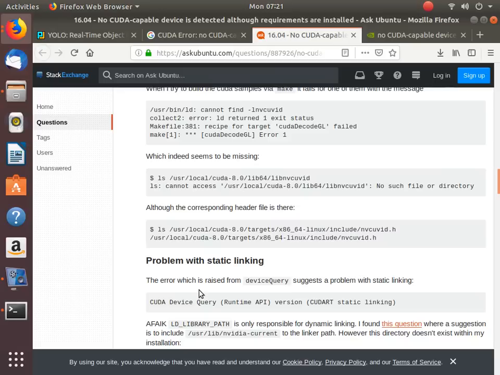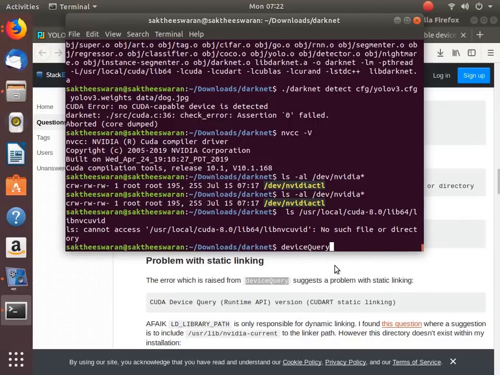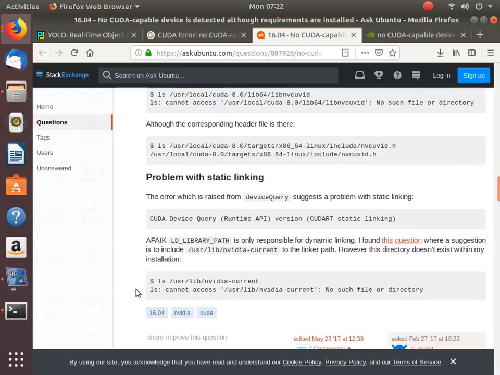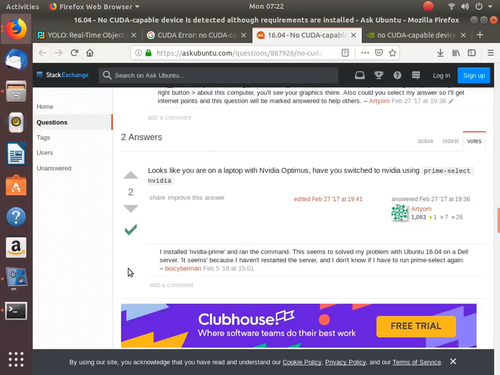Based on the device query, let's put this. Command not found. Cannot access. It looks like a laptop with NVIDIA Prime Optimus. So this was not helpful.